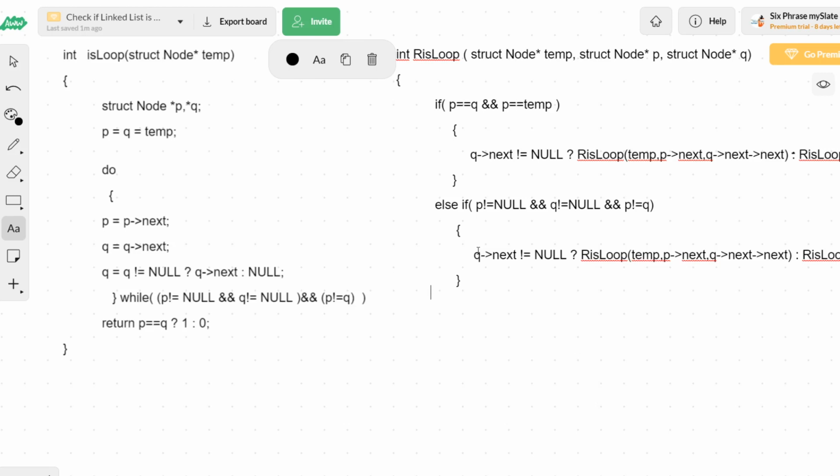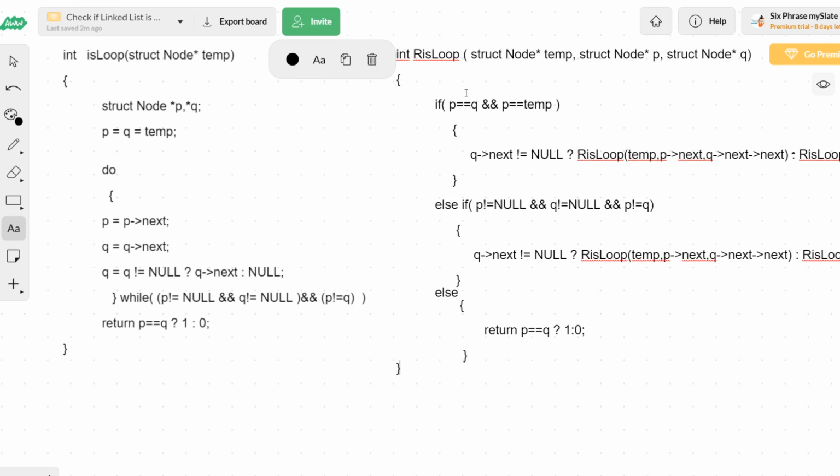Suppose both these conditions are becoming false, what do we have to do? We will be writing an else condition, where in the else condition we will be checking that this statement has to be executed. So same statement, we will be returning, we'll be checking the condition p equal to q. If p equal to q is true, then I will be returning 1, or else I will return 0. That's it. Okay, so the else condition I can close, and the entire function also I can close.